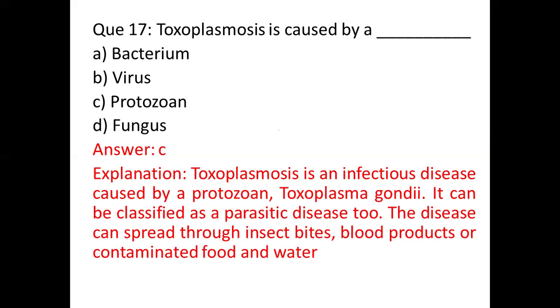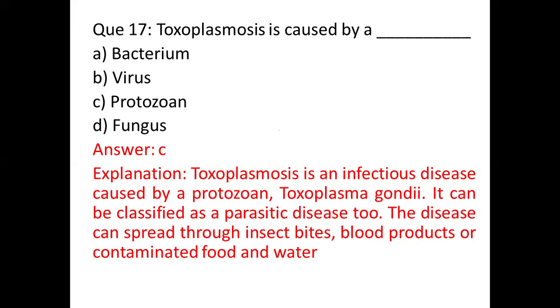Though it's rare, it can happen. Before any blood transfusion, the blood is generally screened for different diseases, like HIV, HCV, and other bacterial infections. So it's very rare to get toxoplasmosis via blood products or blood transfusion.